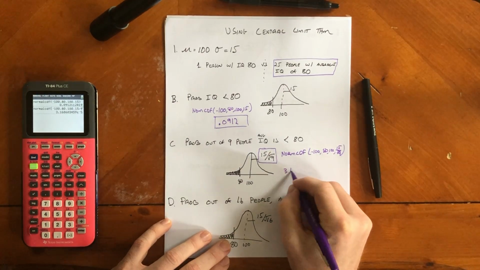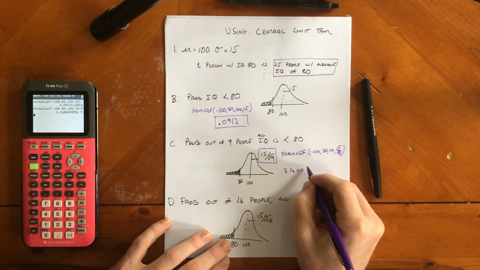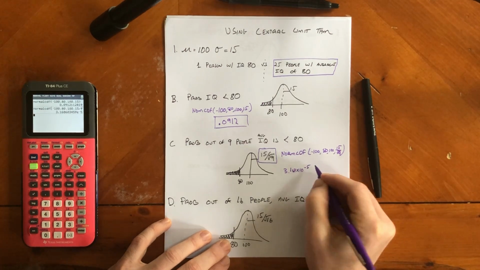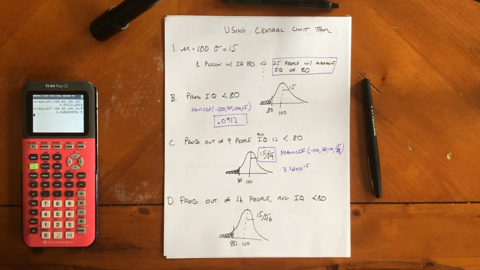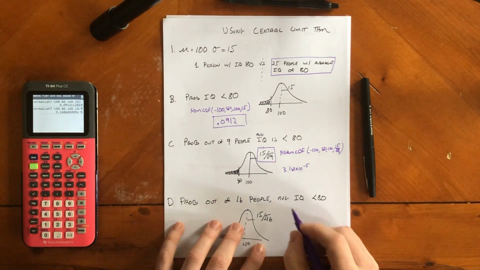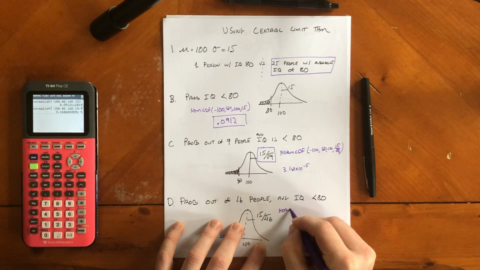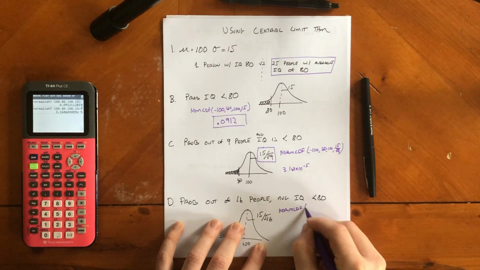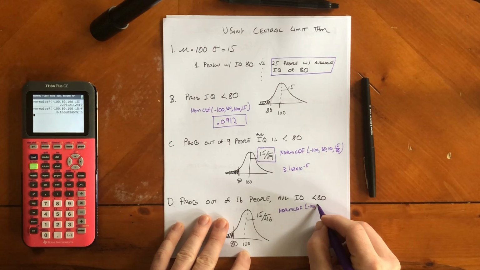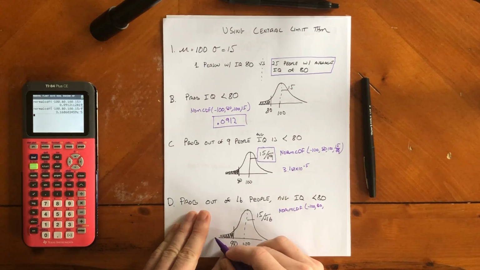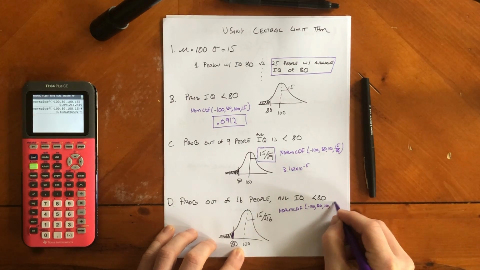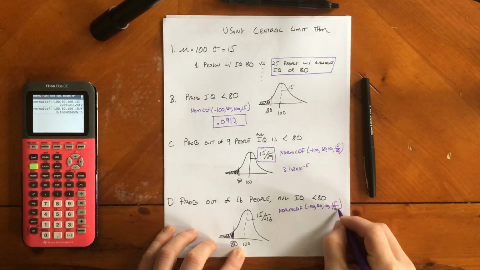3.167 times 10 to the negative 5th. So that's pretty small. Over here doing the same thing, but instead of having 9 people, we're going to have 16 people. So again, it's going to be normal CDF, and then it's going to be negative 100, up to 80, and then 100 is the mean, and the standard deviation is going to be 15 divided by the square root of 16 this time.